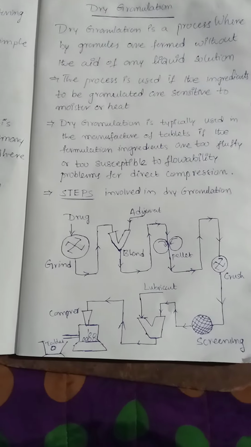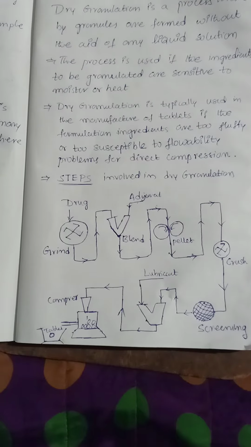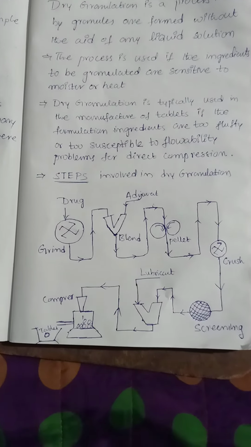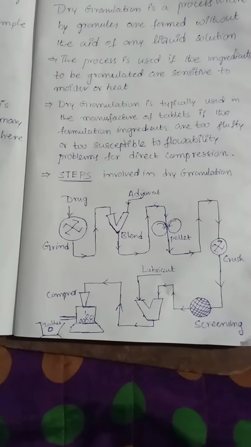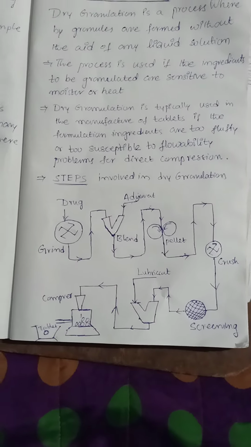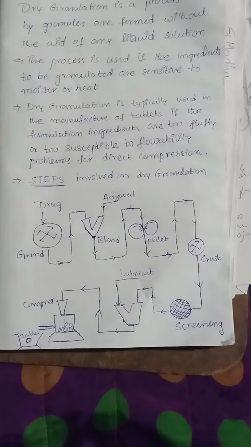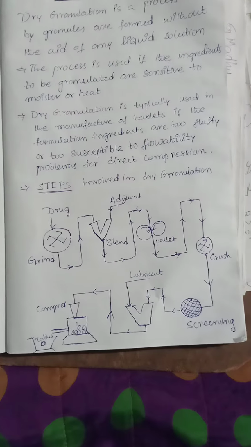Second step is mixing the formulation ingredients. Third step is compression of mixed powders into slugs. Fourth step is milling and sieving of slugs. Fifth step is mixing with the disintegrating agents and lubricants. And sixth step is compression of granules into tablets.